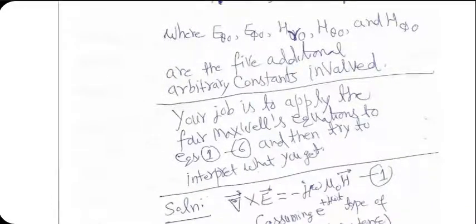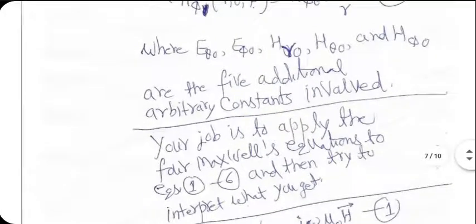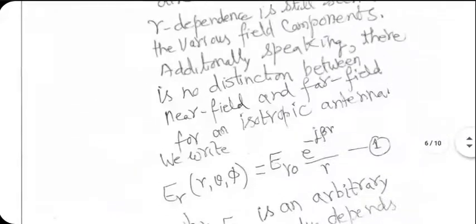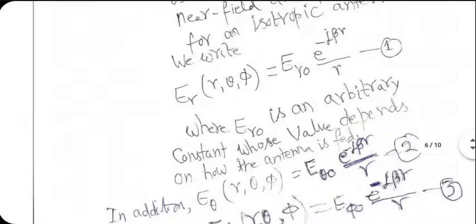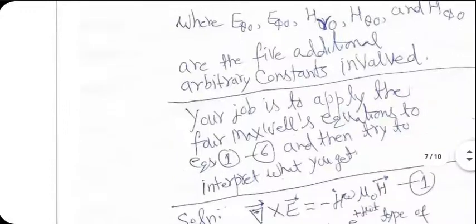The problem statement continues. Now, what is your job? Your job is to apply the far field Maxwell's, the four Maxwell's equations to equations 1 to 6. I took this problem from some American university question paper. So 1, 2, 3, 4, 5, 6. Okay, these 6 equations are given to you. You apply the 4 Maxwell's equations to these 6 equations, and then you try to interpret what you see. That's your job.